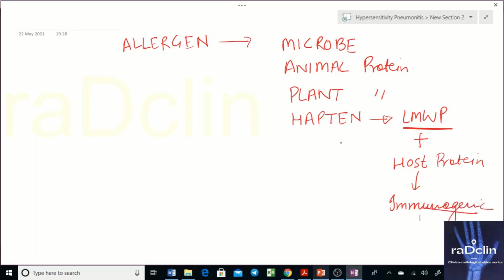So the allergen could be a microbe, animal protein, plant protein, or a hapten, which, when it enters the body, generates a hypersensitive immune response. And when that hypersensitive immune response is expressed in the form of a lung pathology, we call it hypersensitivity pneumonitis. That is just an explanation of the term.